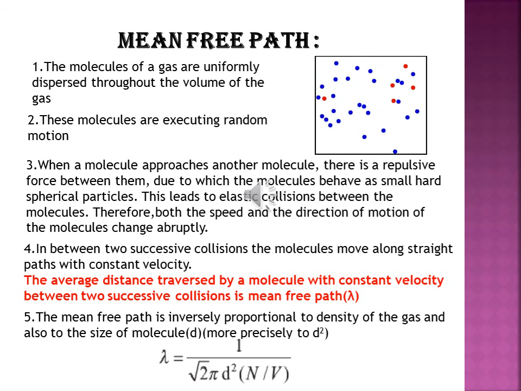That's why as the density increases, the mean free path decreases. Have you understood? I am repeating again. Mean free path is inversely proportional to the density of the gas. That means as the number of particles increases, they will not move, there will be no space to move, so the mean free path decreases.